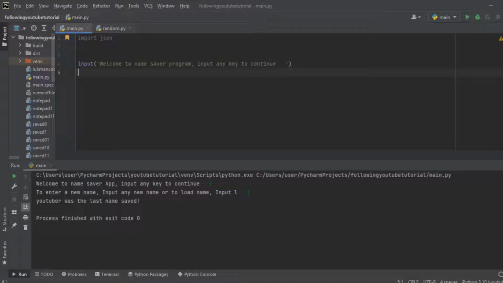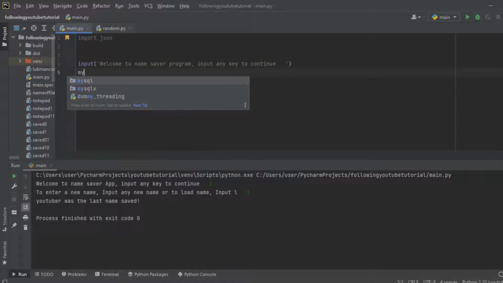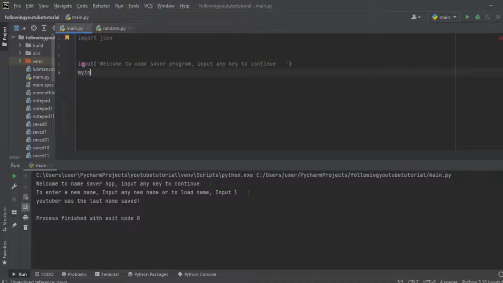Our next step is to create an input variable, my input, whereby we are going to store our input so we can save it into our JSON file.